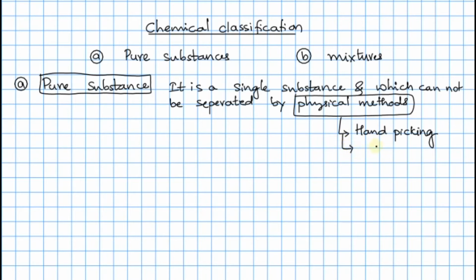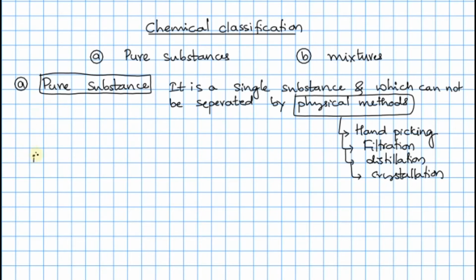You can use the filtration technique. Even here you can use distillation, and sometimes you can use the crystallization process. In all these techniques, you are not changing the physical or chemical state of the matter. That remains the same. Now the pure substances are again classified into two types.